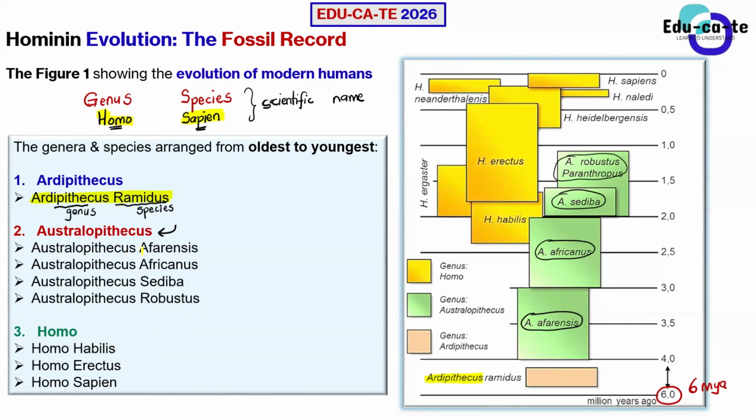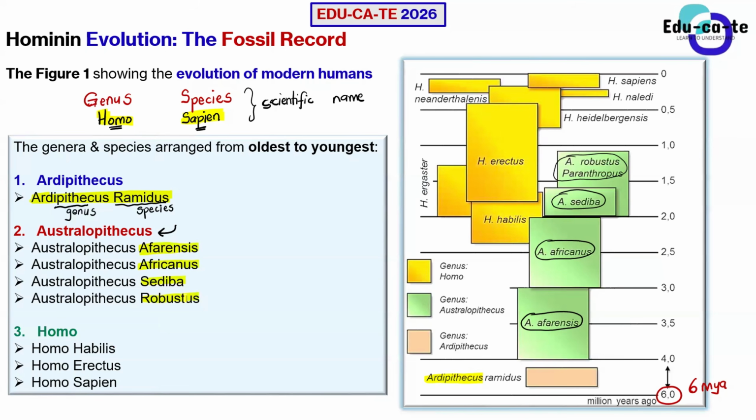It had the Australopithecus afarensis. Okay, it had the Australopithecus africanus. It had the Australopithecus sediba as well as the Australopithecus robustus. So there were 4 different species that were discovered.